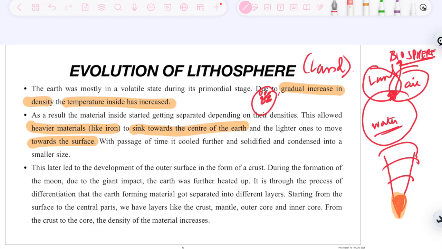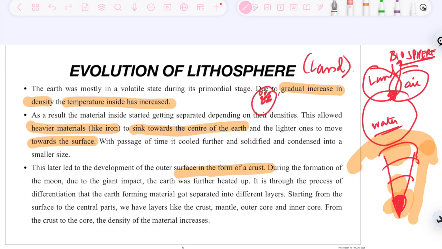So it further condensed when it cooled. This later led to development of the outer surface in the form of crust. So we all are aware that we have core, mantle and crust. Gradually, with the settling down of material due to differences in their densities, at the last we have the formation of crust. And crust plus upper mantle is what is called lithosphere.